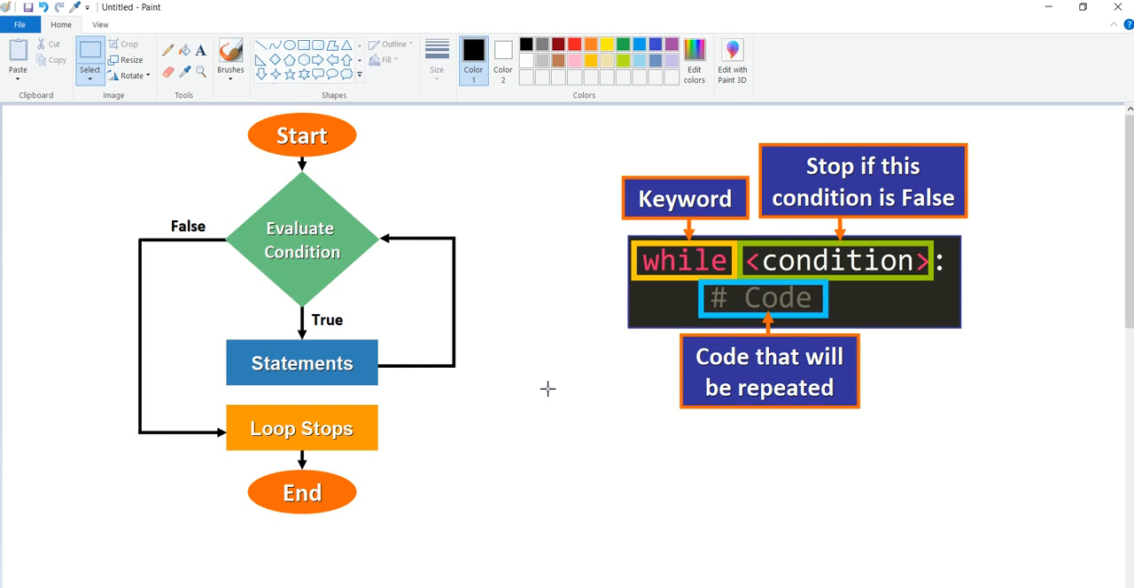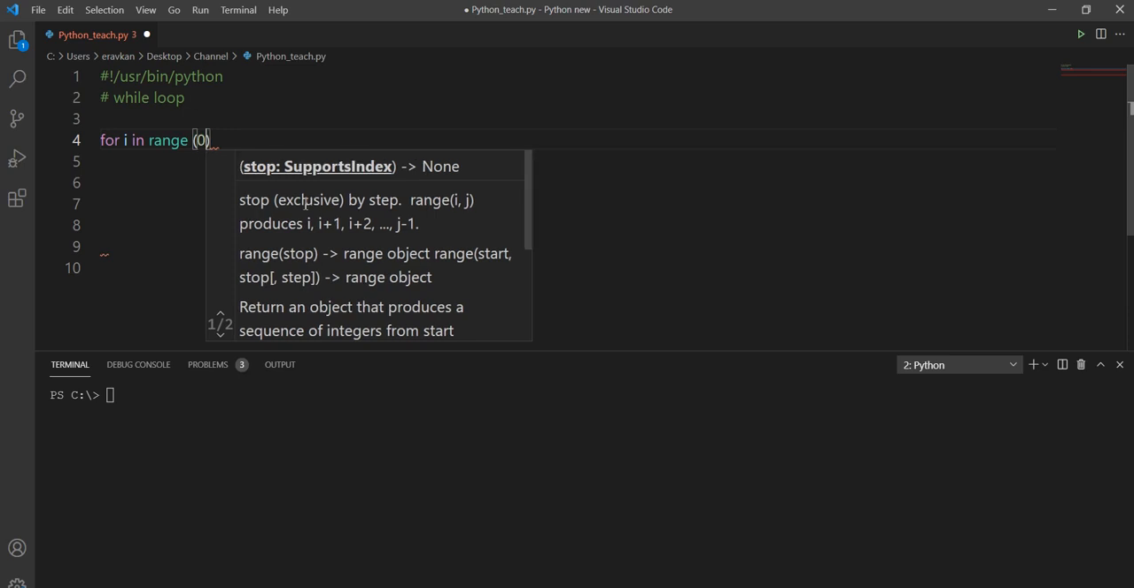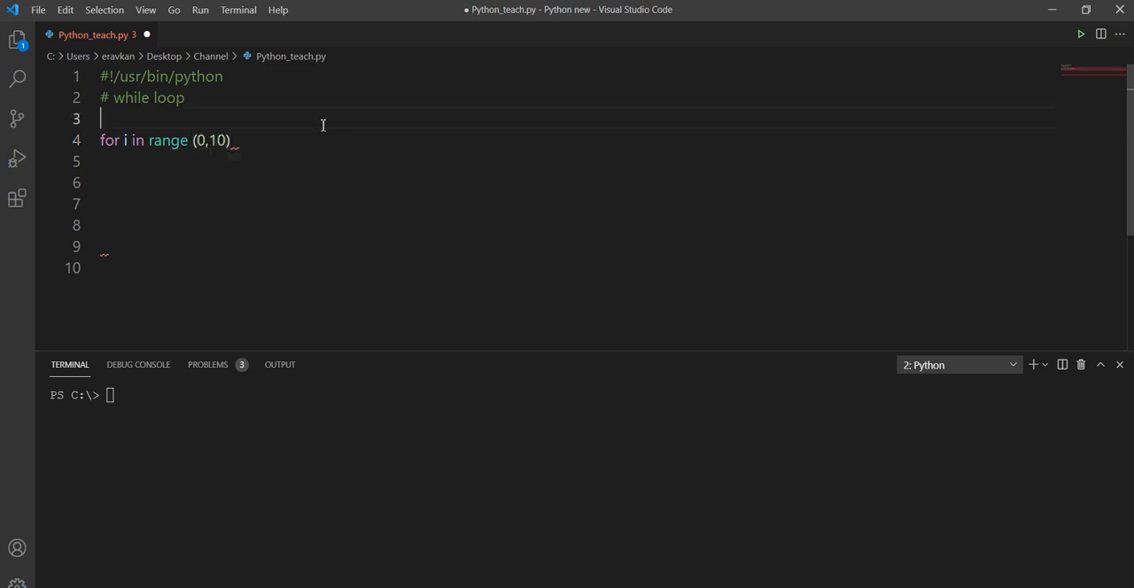For loop is usually used when you know in advance how many iterations a particular loop will go. In for loop we define the variable, and then, okay, let me give you an example. If I run a loop for i in range 0 to 10, I know this will execute 0 to 9, so 10 times it will execute. But in while loop I don't know how many times the loop will execute.